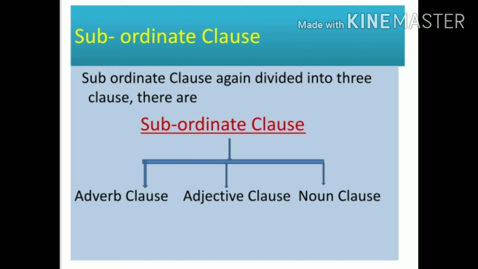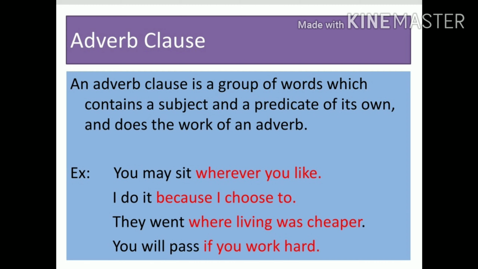An adverb clause is an incomplete sentence, but it has a subject and predicate also. The first one, adverb clause: an adverb clause is a group of words which contains a subject and a predicate of its own and does the work of an adverb.